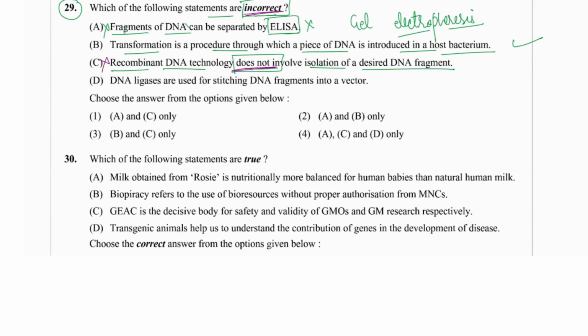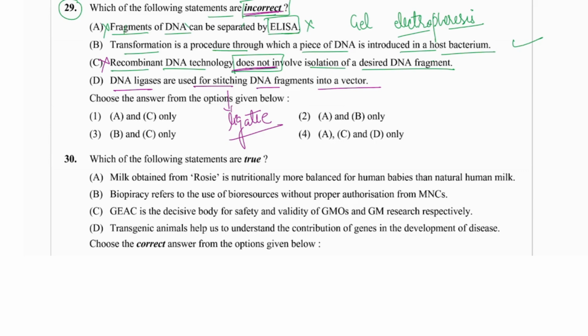DNA ligases are used for stitching the DNA fragment into a vector. Stitching means to ligate. So here they are saying DNA ligases are used for the DNA fragment into the vector.